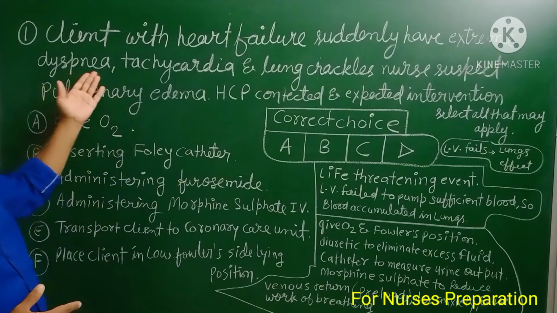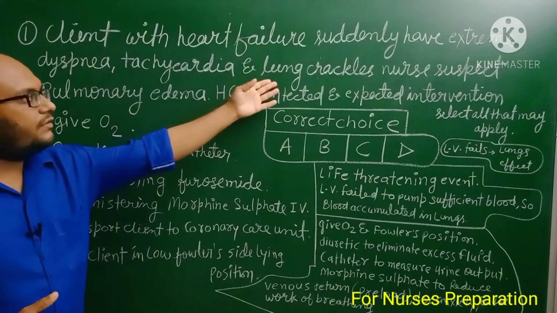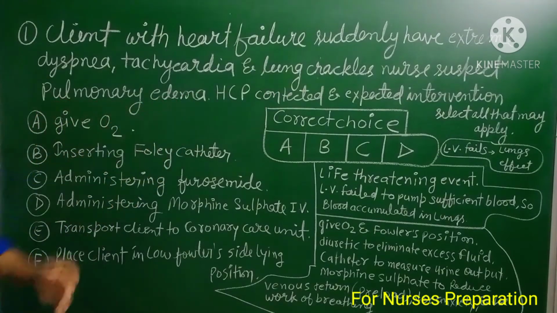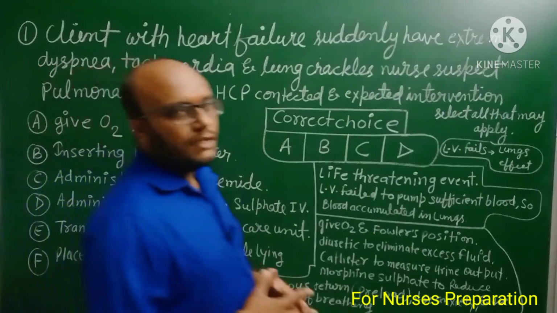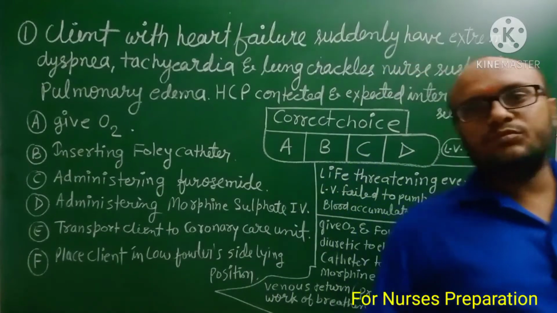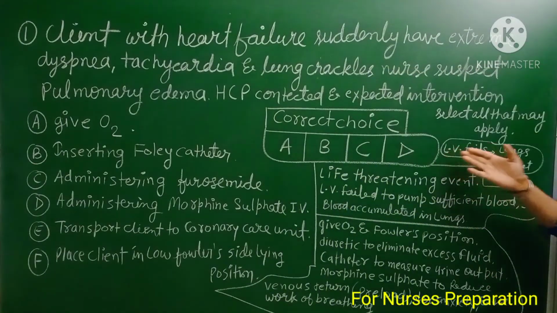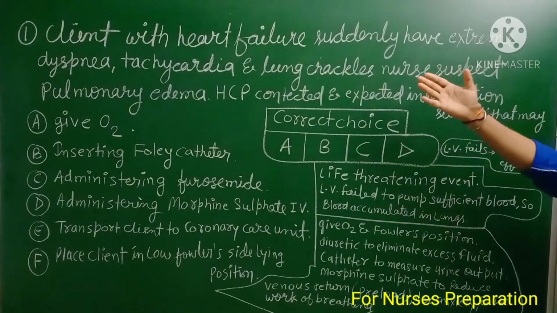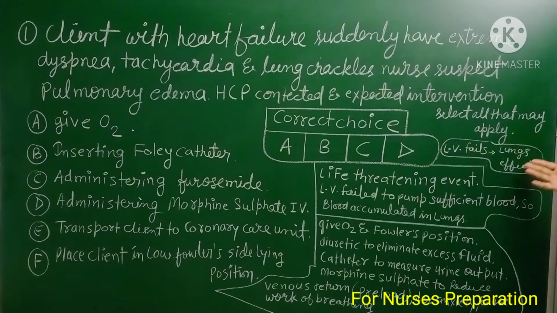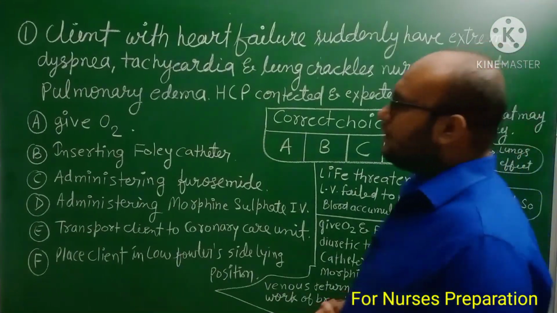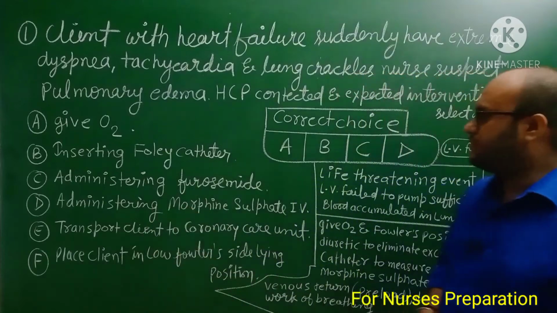You can see dyspnea, lung crackles, pulmonary edema, all are related with the lungs. So always remember, whenever the left ventricle fails or left side heart failure occurs, lungs get mostly affected. Most of the time all the symptoms related with the lungs. Now let's talk about the rationales.